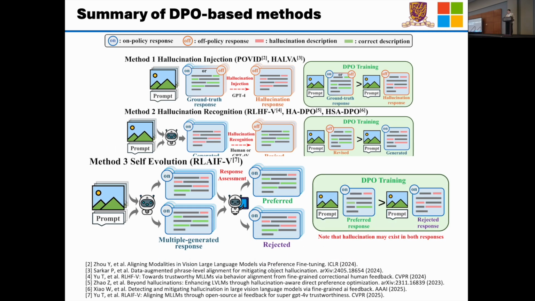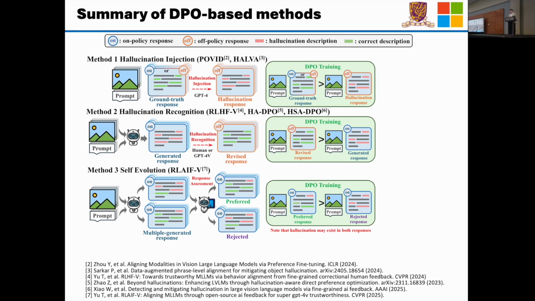The third class we call self-evolution. Given an image and prompt, we ask the model to be trained to generate multiple responses. Then we ask a teacher model to rank these responses according to the severity of the hallucinations. During DPO training, we construct the preference pair according to the ranking results. It should be noted that hallucination may exist in both responses.